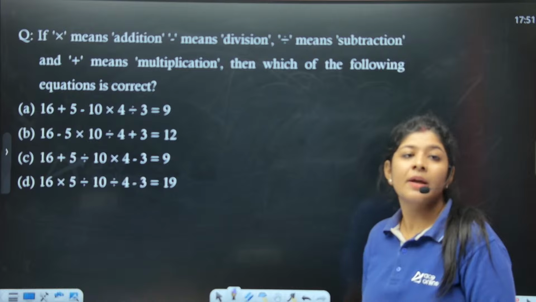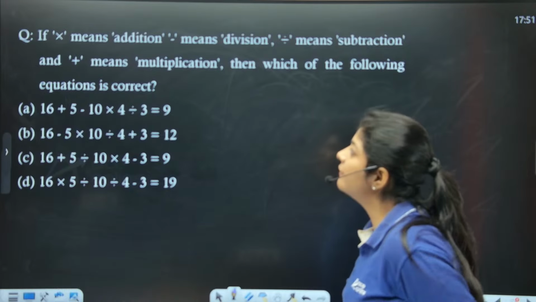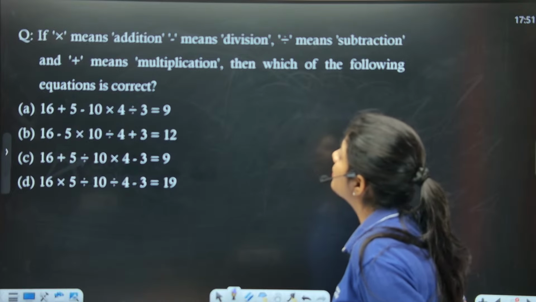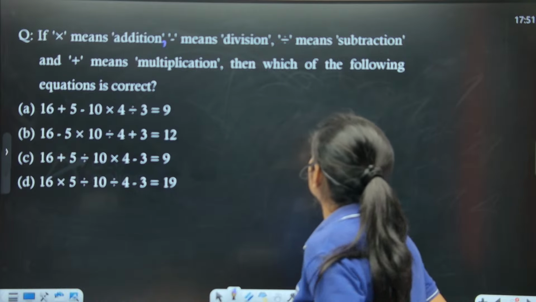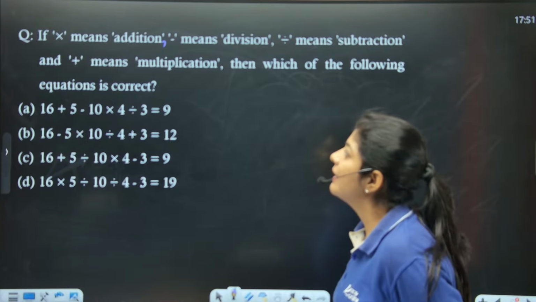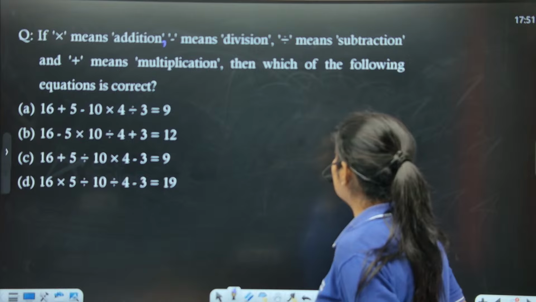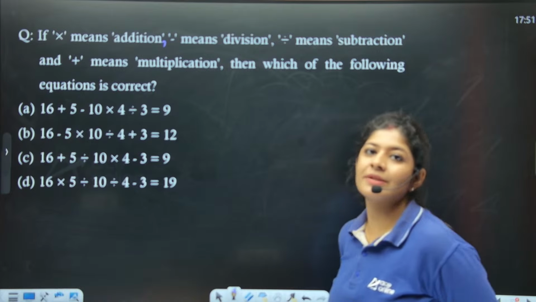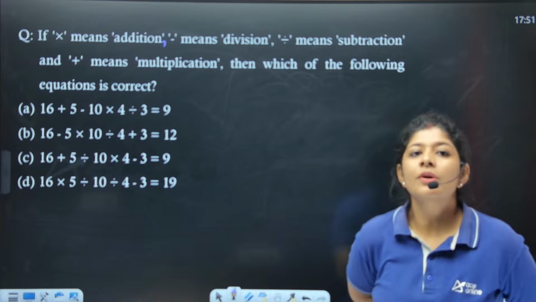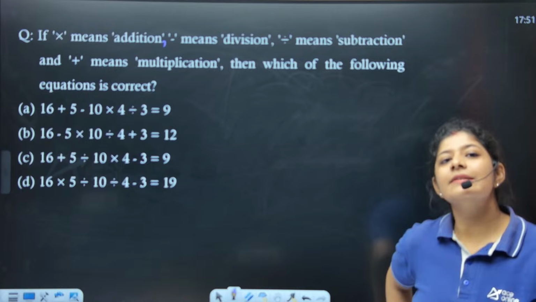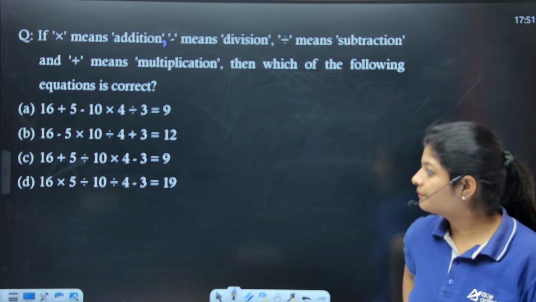Next. The next question says that if multiplication means addition, subtraction means division, division means subtraction, and addition means multiplication, then which of the following equations is correct? So here we are having 4 equations and we need to check whether these are the correct one or not.